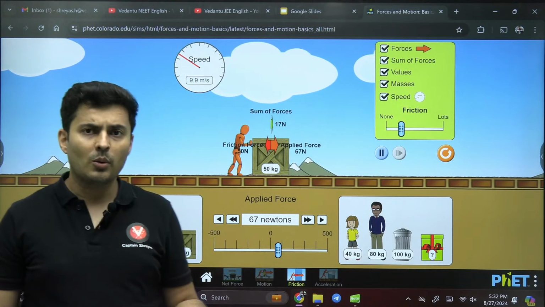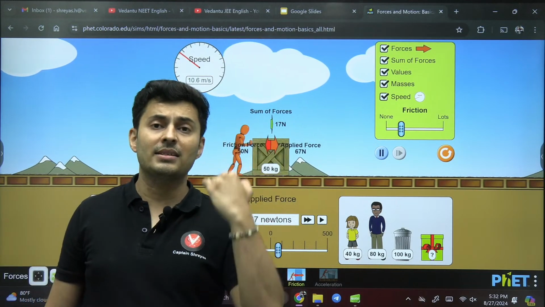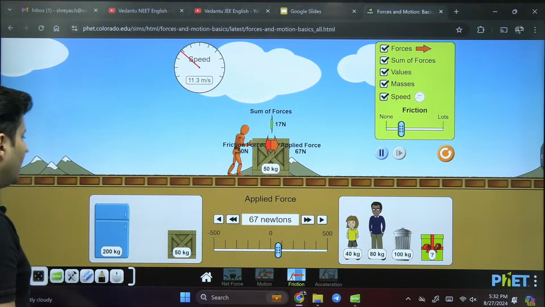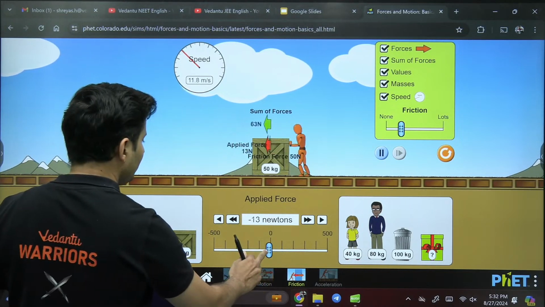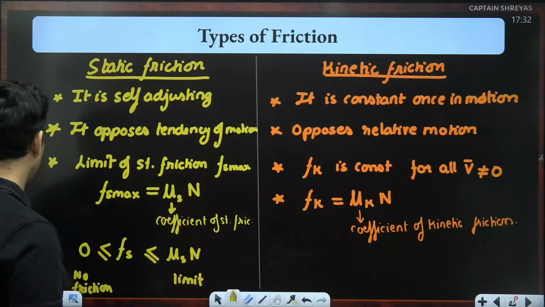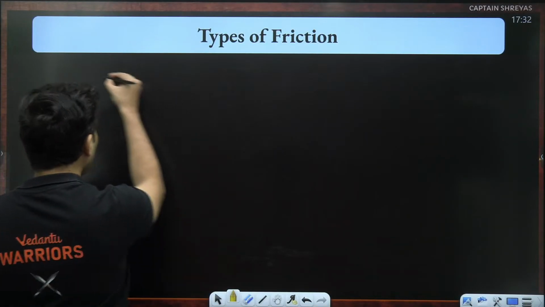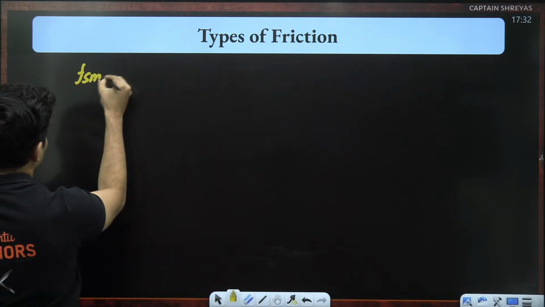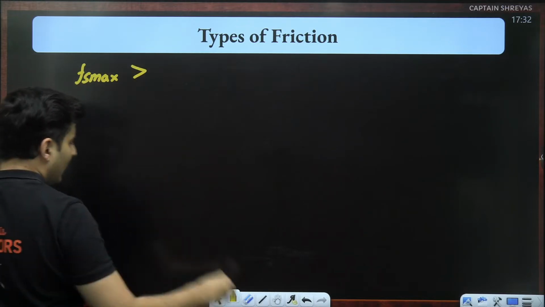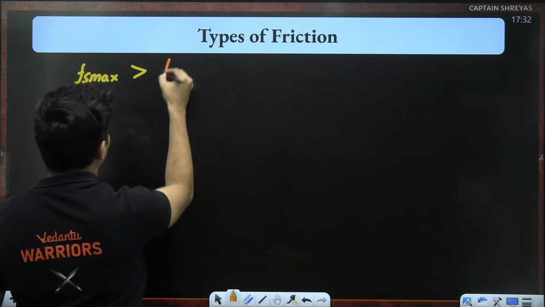Why is it that Fs max is generally more than your Fk?